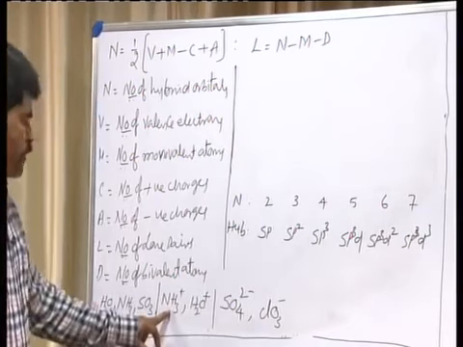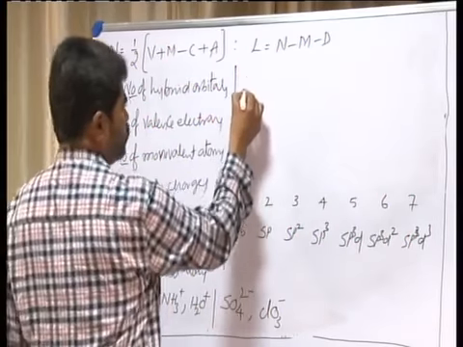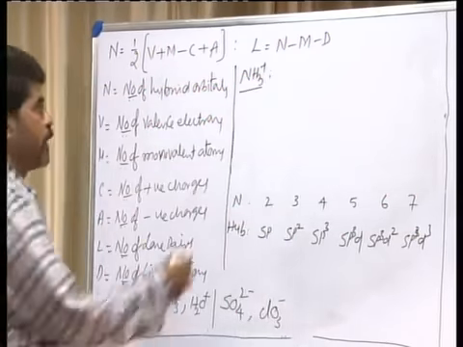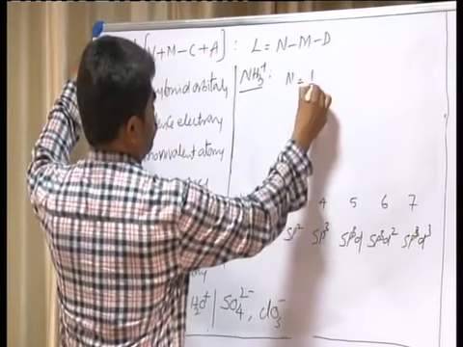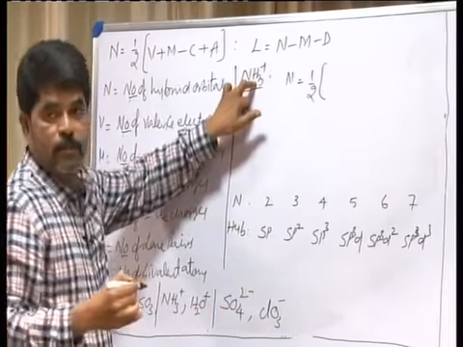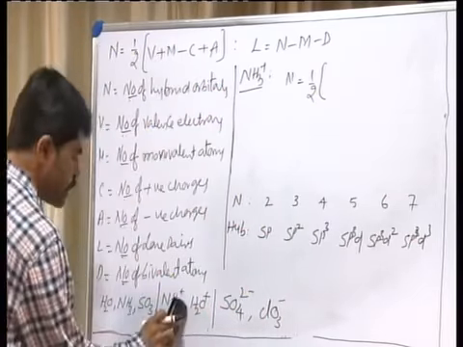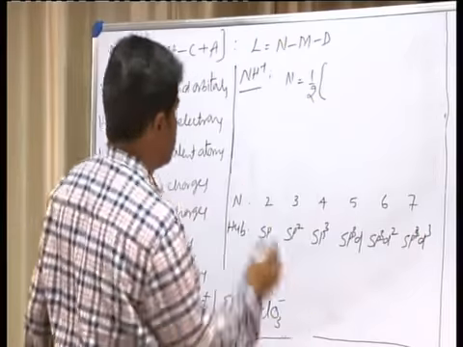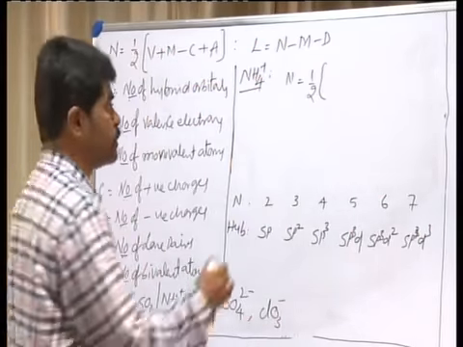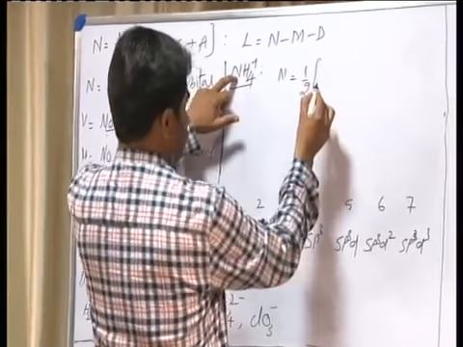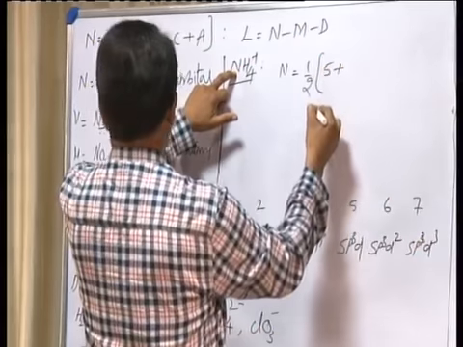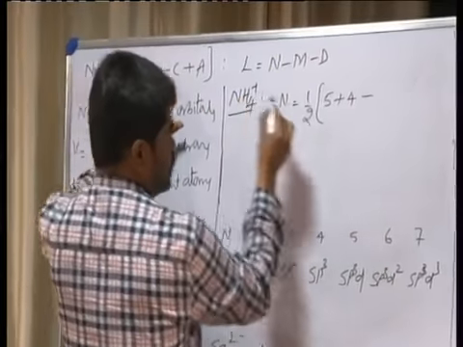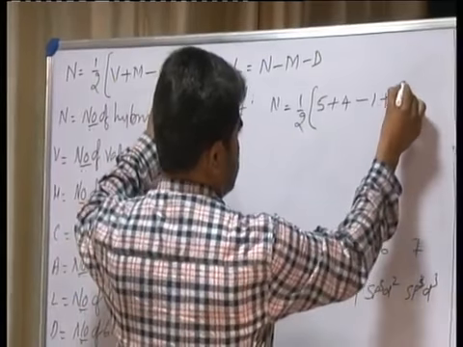Again n is equal to half into number of valence electrons in nitrogen, 5, plus number of monovalent atoms 4, minus number of positive charges 1, plus number of negative charges 0.